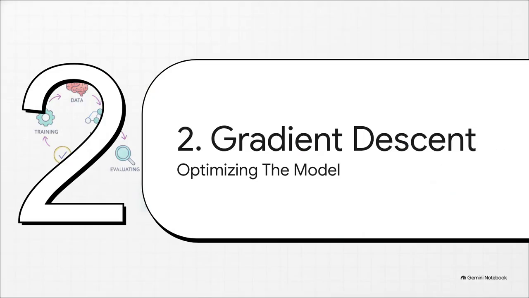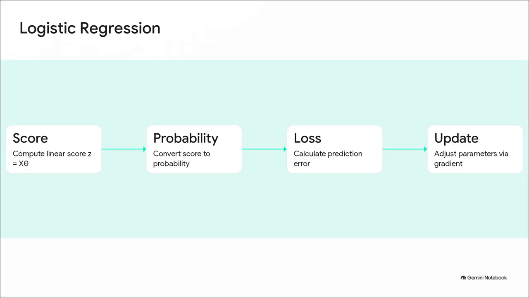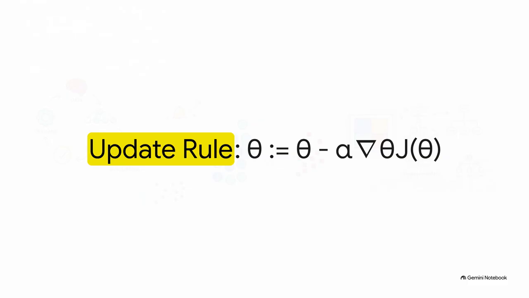Moving right along to Section 2. Optimizing with gradient descent. This part turns some incredibly complex math into a highly logical step-by-step pipeline. We start by computing a linear score, then we squash it into a probability between 0 and 1 using a sigmoid function, calculate how badly we missed the mark, and then, finally, update our parameters using the gradient. But the real magic happens in this update rule right here.